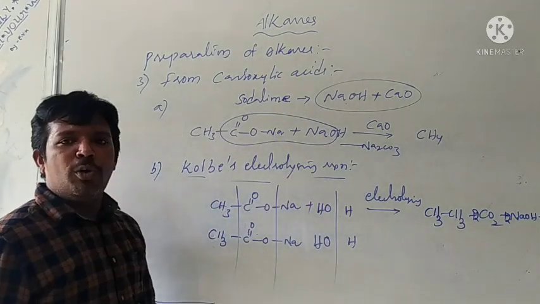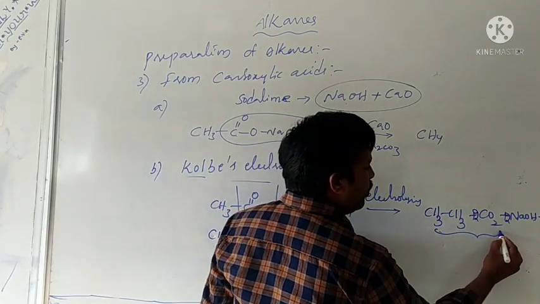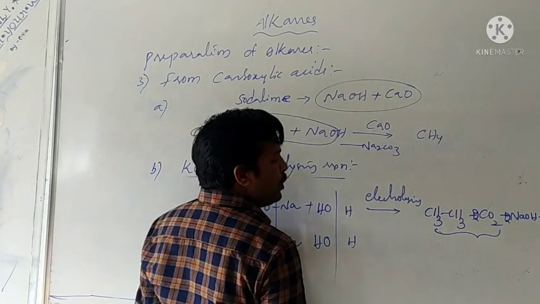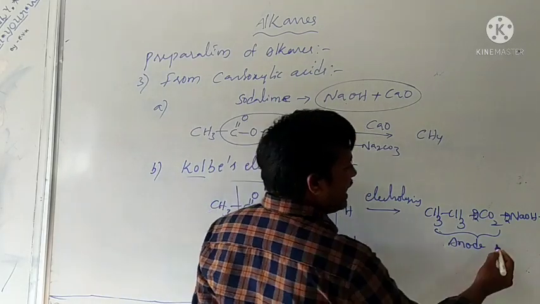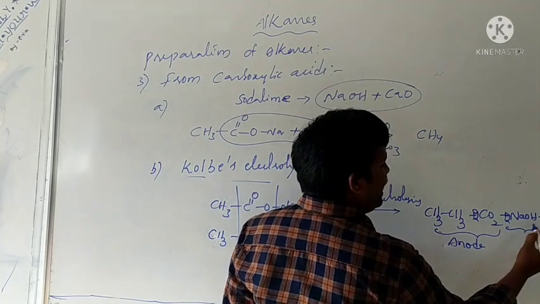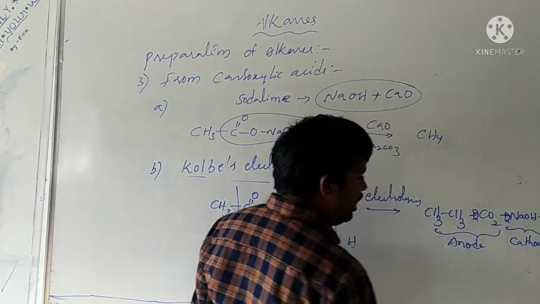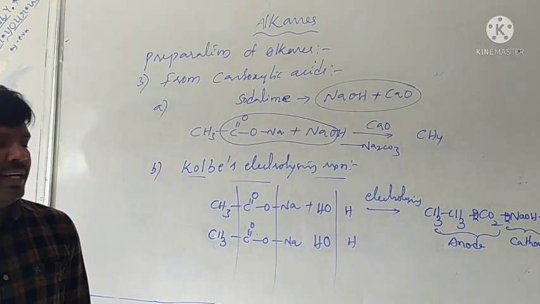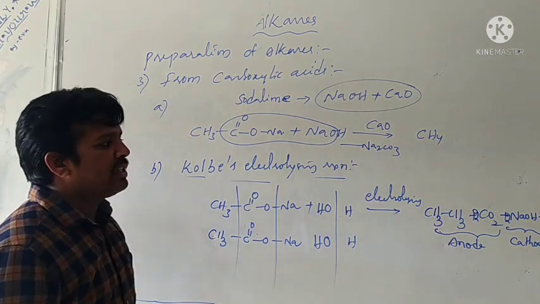Therefore, in a Kolbe electrolysis process, alkanes and CO2 are produced at the anode. At the cathode, NaOH and hydrogen are formed. This is the Kolbe electrolysis reaction.